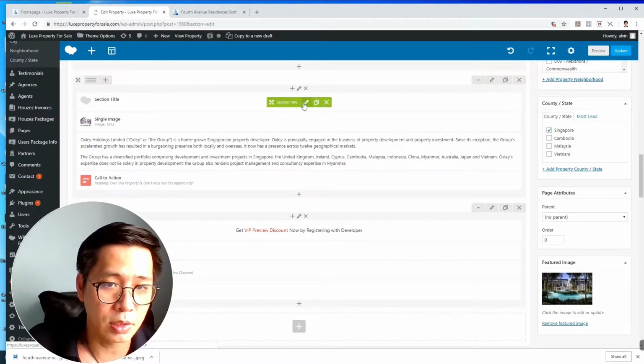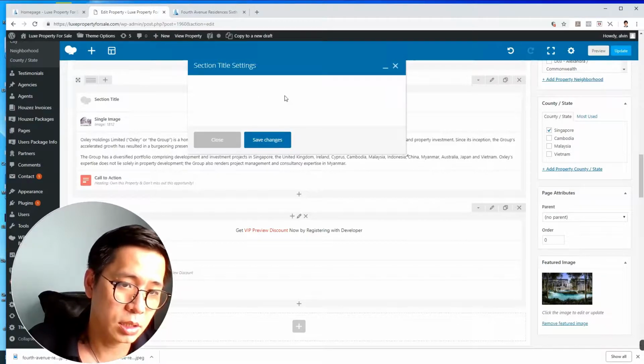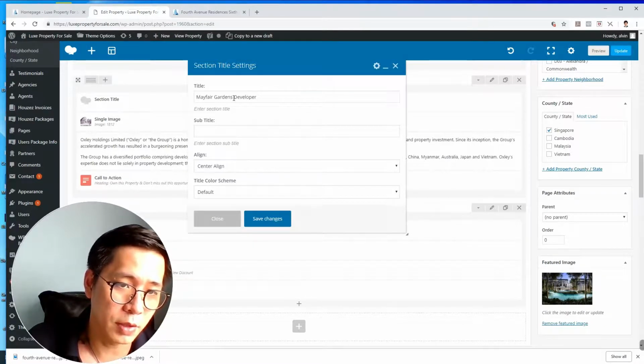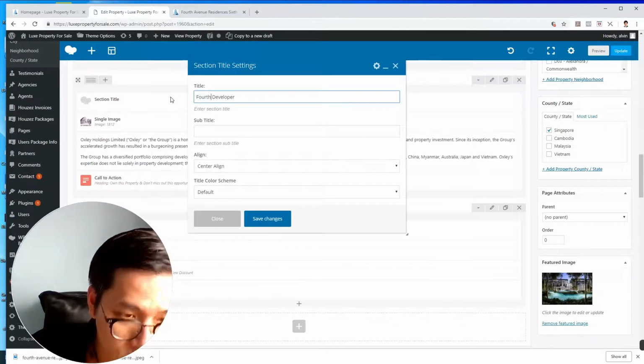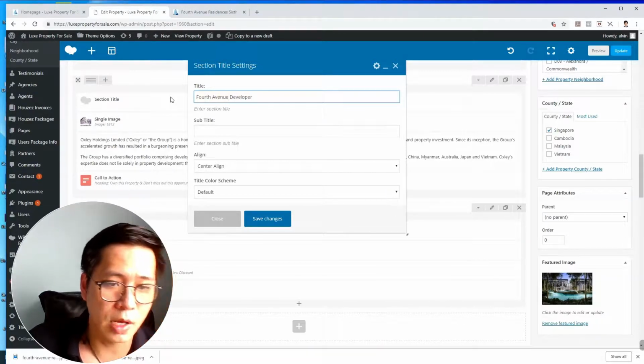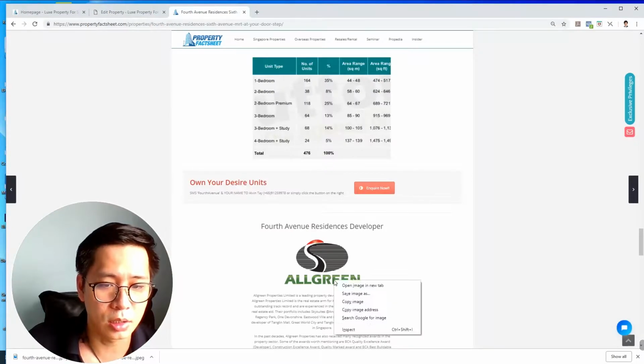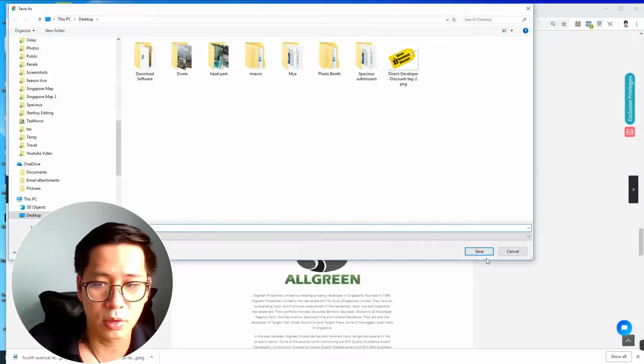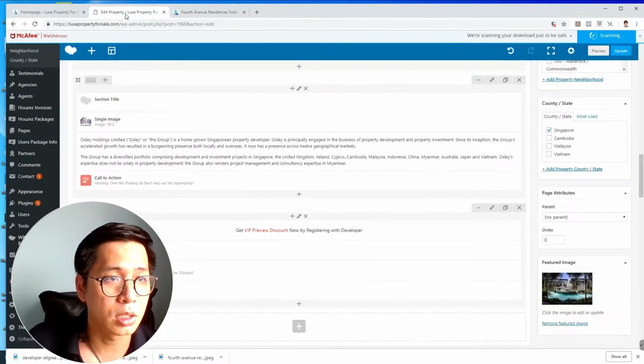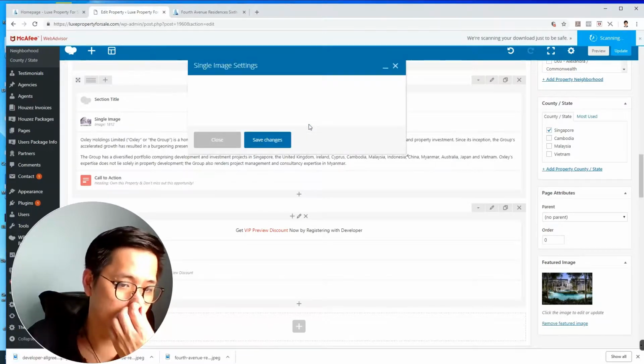So next is about developer. So basically this developer, this one put Mayfair Garden developer. I don't know, I change to the real developer. The image I use, save the image again, all green. Okay, so I amend the image again.